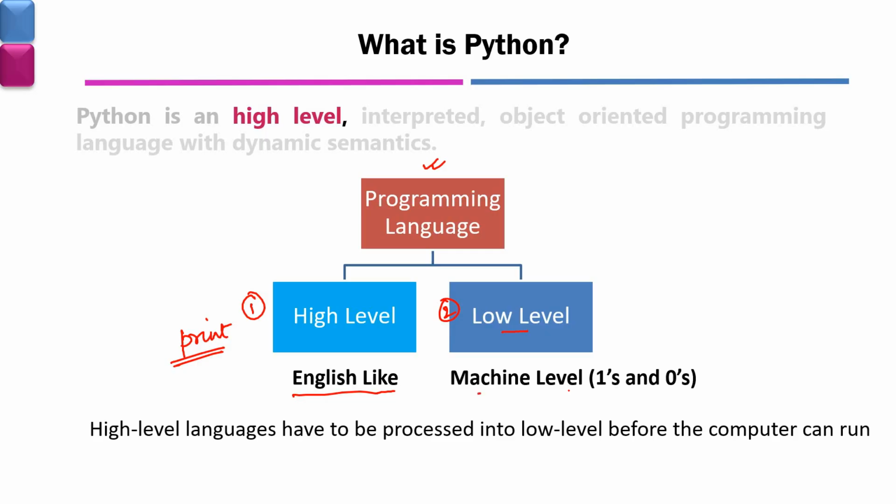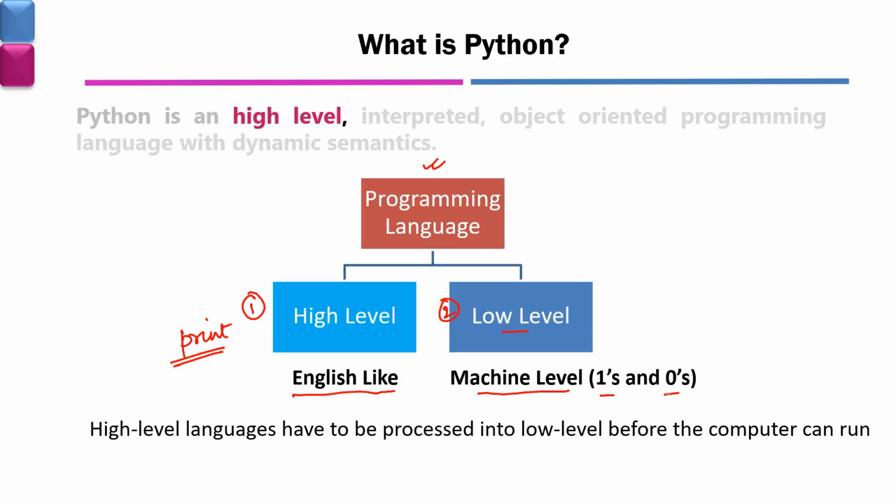Low level means the machine level. That means ones and zeros. If you are from a computer science background, then you must know that in machine level programming, we are basically writing ones and zeros. And it is very problematic for us to remember all those ones and zeros codes. So that is basically low level.